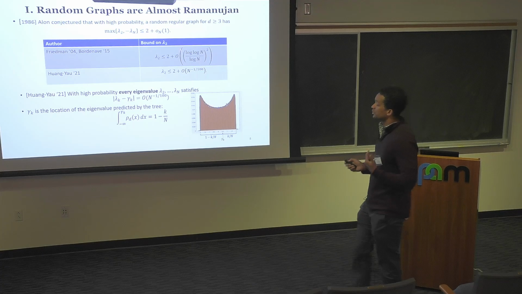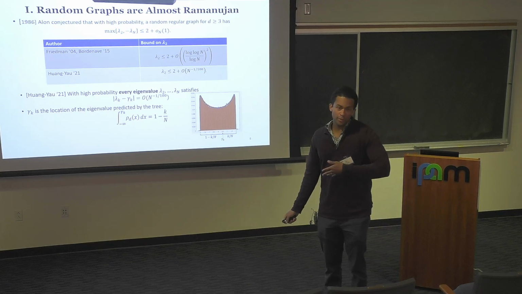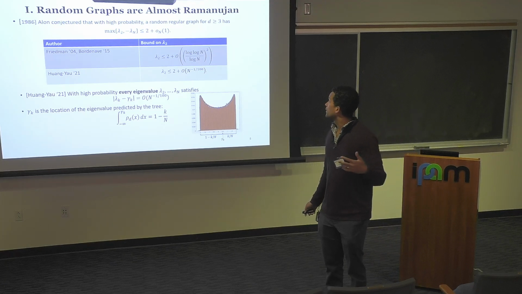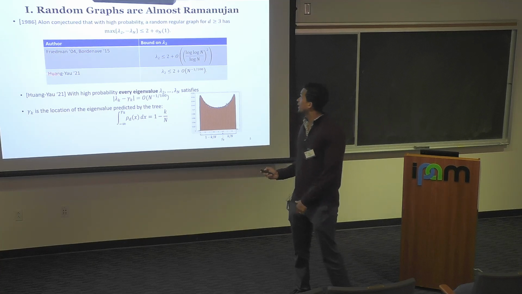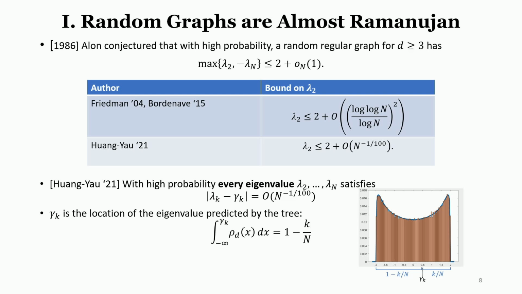Nogel alone conjectured that with high probability, if I take a randomly sampled graph, then it will be almost Ramanujan. So what does this mean? This means that lambda 2 and minus lambda n are at most 2 plus some factor that goes to 0. All right, so this was an open conjecture for many years.